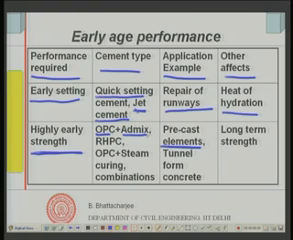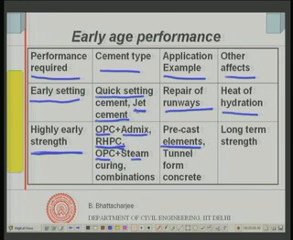To do that, one can of course use various means. You can use OPC with some admixture, RHPC, rapid hardening Portland cement, or you can use OPC with steam curing, heat curing, or any combination of them. My point in today's discussion is that we are trying to select the cement. So, if I need high early strength, with the examples I have given you, then I would possibly use RHPC, or other solutions or combinations are also available.